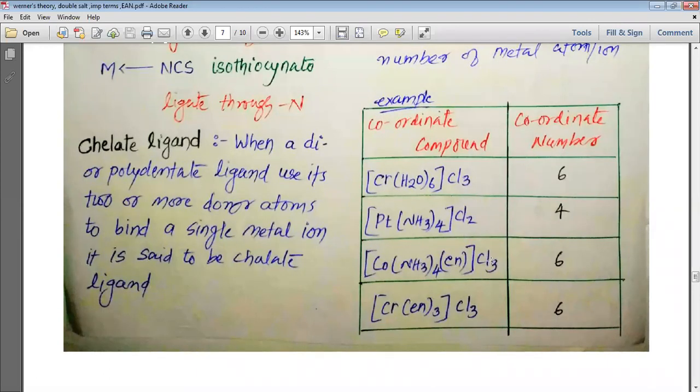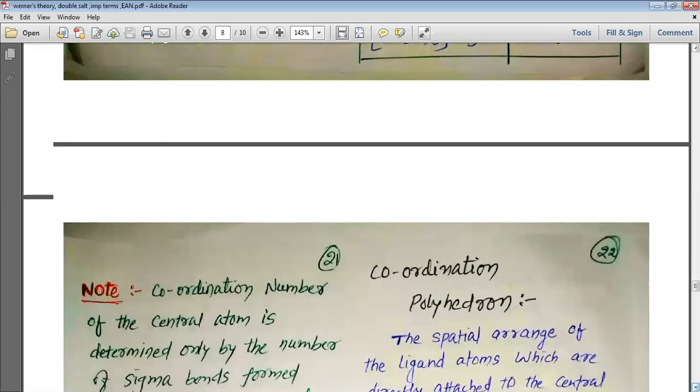[Co(NH3)4(en)] has coordination number 6 because 4 atoms are bonded from NH3 and 2 atoms are bonded from en, because en is a didentate ligand. In the same way, in [Cr(en)3]Cl3, the coordination number is 6 because each en binds with 2 donor atoms, and ultimately it binds with 6 donor atoms.